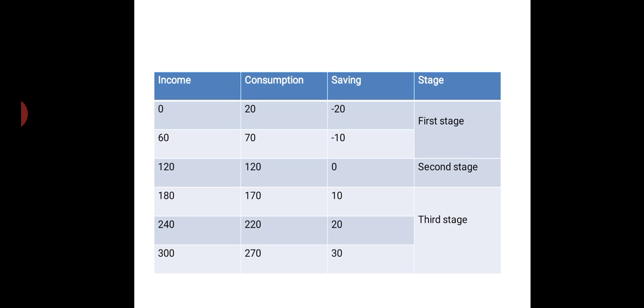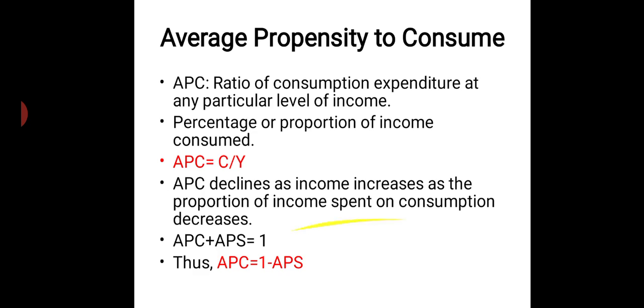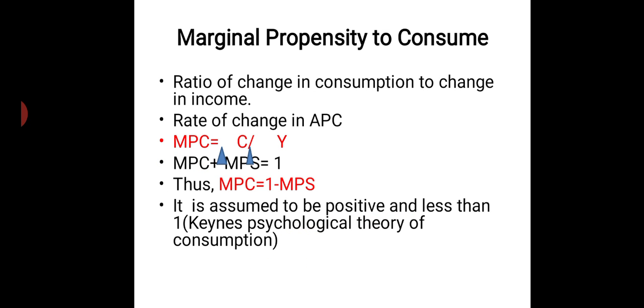That change is caused because there is an increase in income. So change in consumption due to change in income is being called MPC. Delta C by delta Y. What level of consumption has changed because there is a change in income? How much level of consumption has increased or decreased because there is an increase or decrease of income? Delta C by delta Y. Change in consumption divided by change in income.